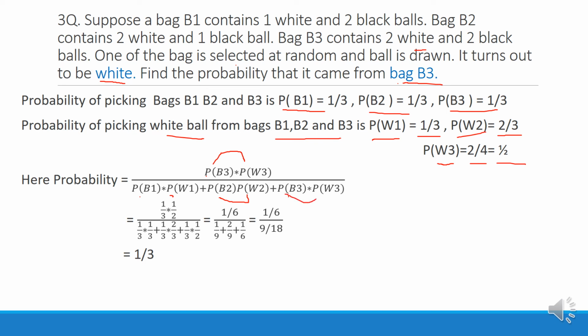So the answer is 1 by 3 into 1 by 2 divided by 1 by 3 into 1 by 3 plus 1 by 3 into 2 by 3 plus 1 by 3 into 1 by 2. So after solving this, we'll get the answer as 1 by 3, which is the required probability.